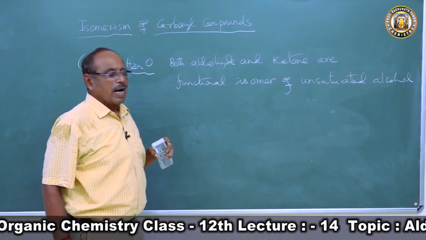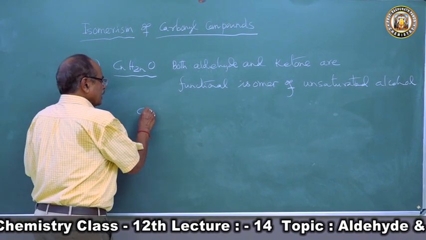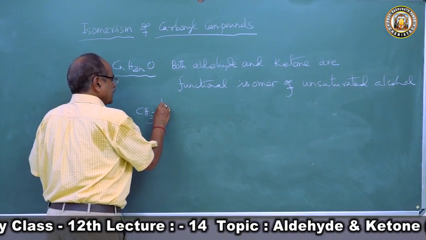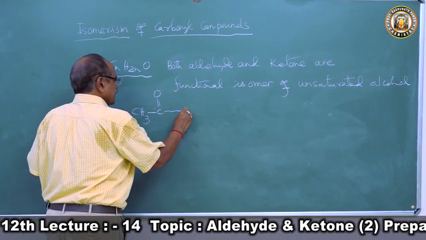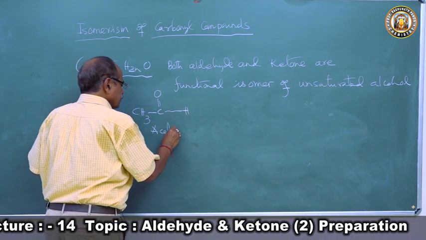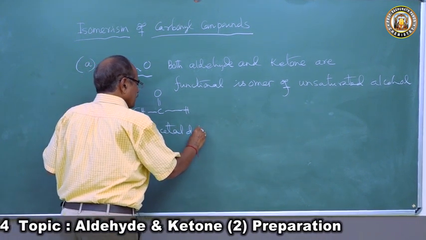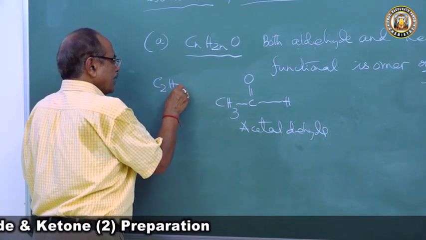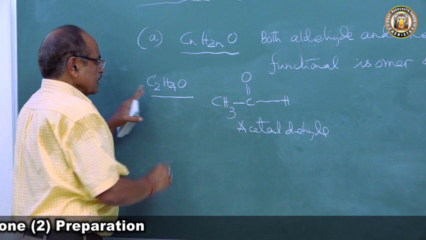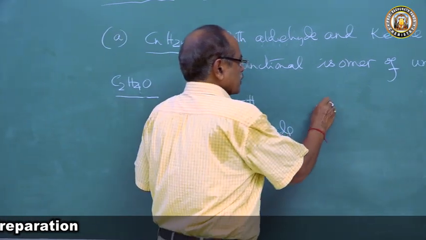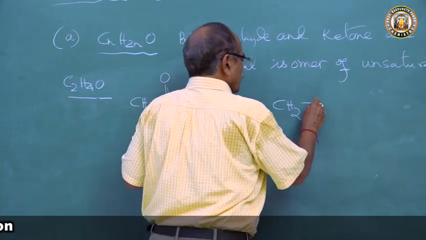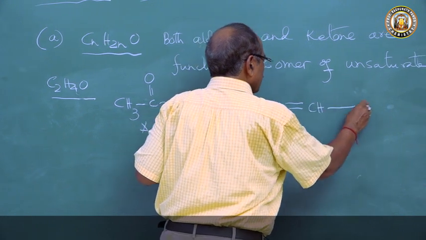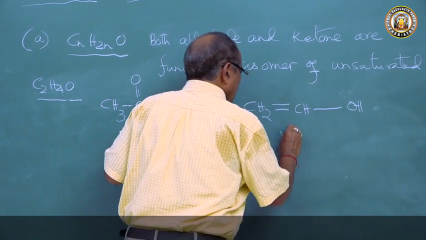How? Now you take CH3CHO, acetaldehyde. What is the formula? C2H4O. Now this C2H4O we can also write as CH2=CHOH. This is vinyl alcohol.